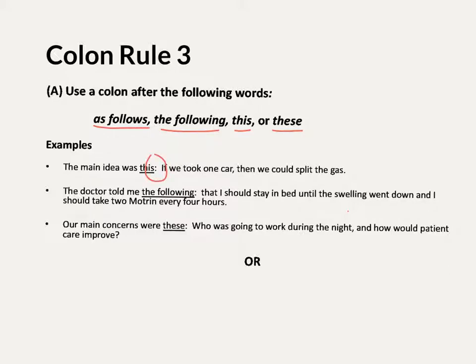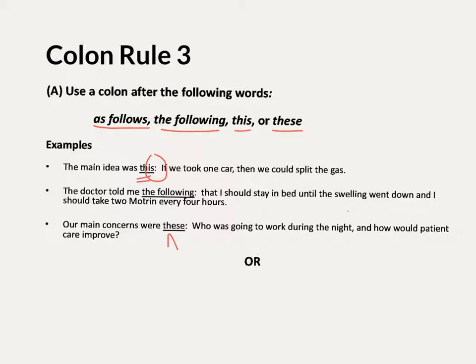So the main idea was this. So there's my clue word there, this. If we took one car, comma, then we could split the gas. So you need the colon. The next one, the doctor told me the following, colon, that I should stay in bed until the swelling went down and I should take 2 Motrin every 4 hours. And then the last one, our main concerns were these, colon, who was going to work during the night and how would patient care improve.